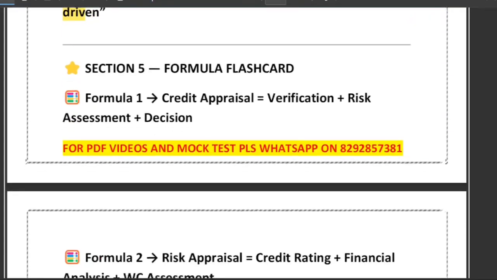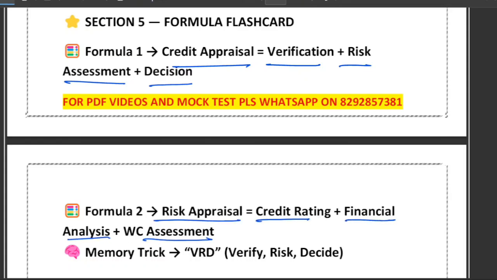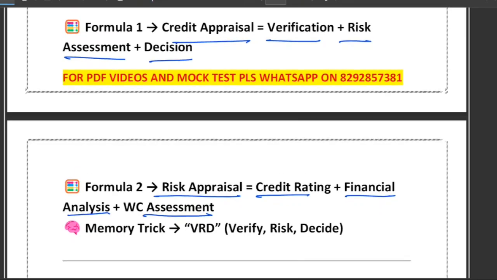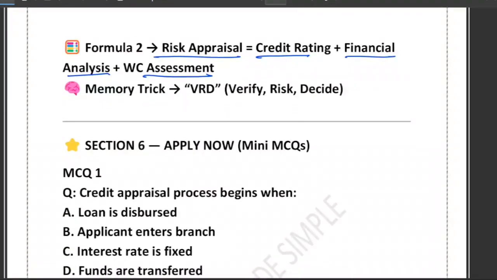So let's have a look at the key rules and key formulas that we have gone through. Credit appraisal means verification plus risk assessment plus decision. So verify, risk assess, and decide. And risk appraisal means credit rating, financial analysis, and working capital assessment. So these two are different things. Now let's look at some questions.